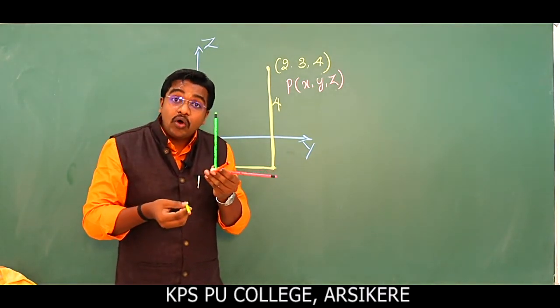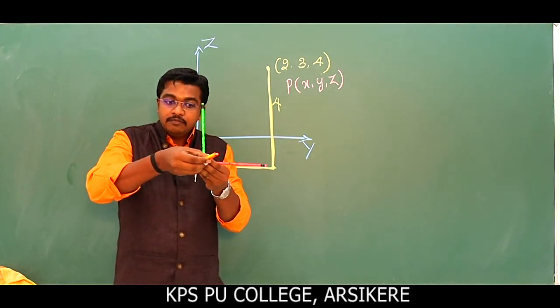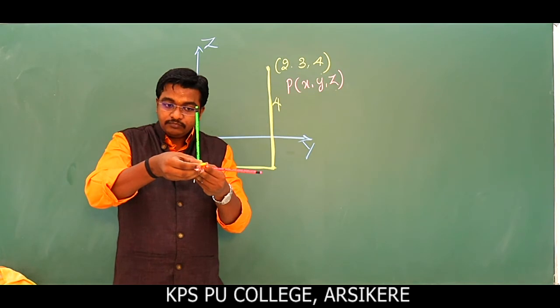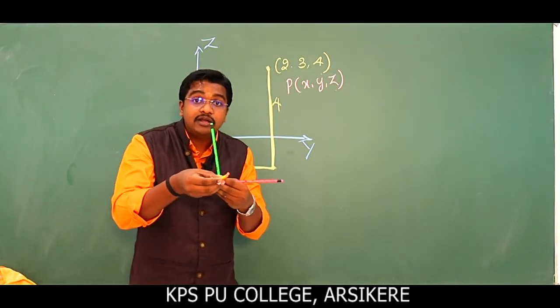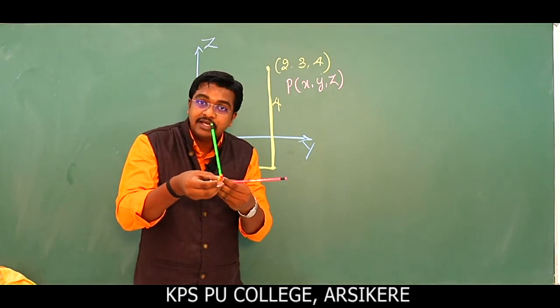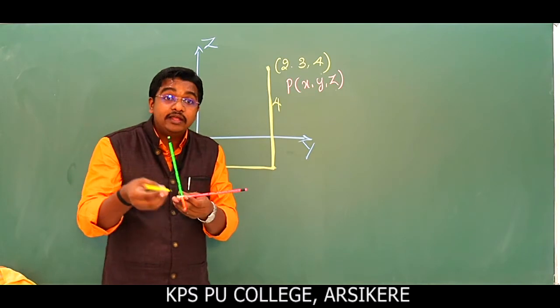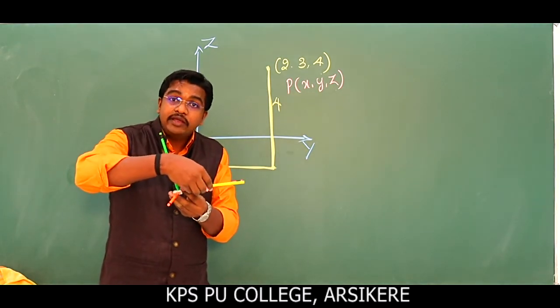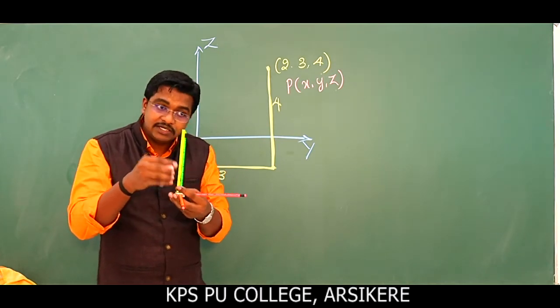So what is the coordinate point on x-axis here? I will take this line. Here y becomes 0, z becomes 0. So any point on x-axis is x, 0, 0. Clear? So what about y? That becomes 0, y, 0. What about z-axis here? 0, 0, z. Next slide please.